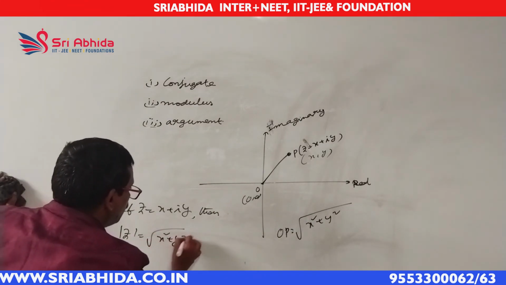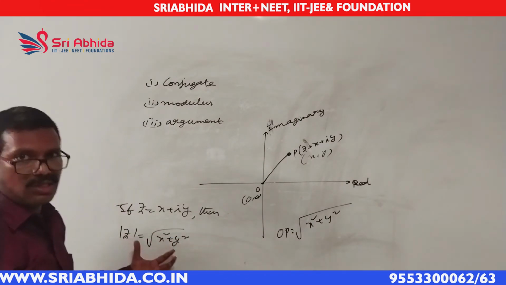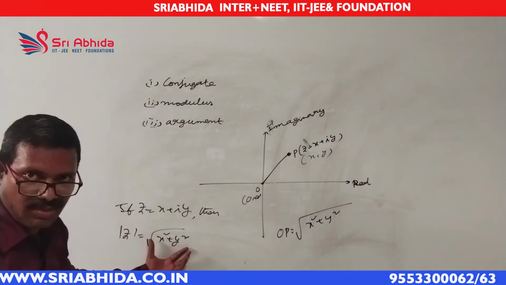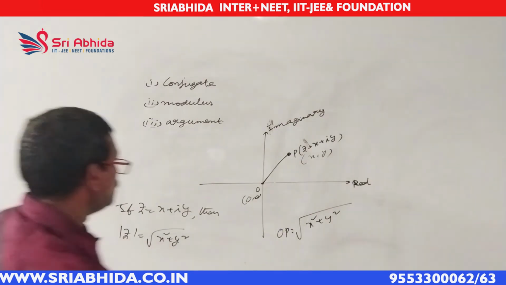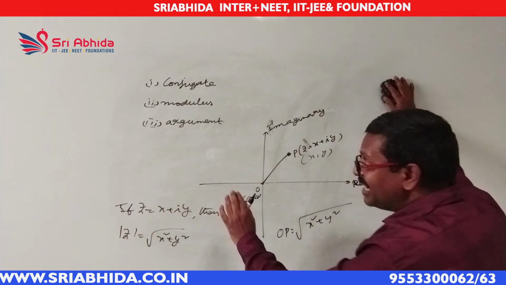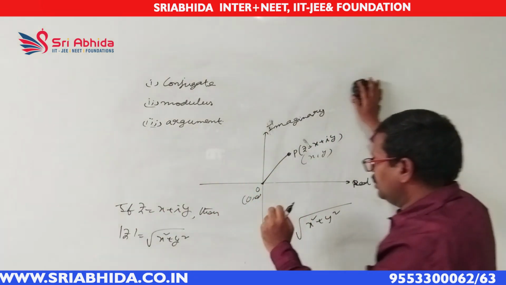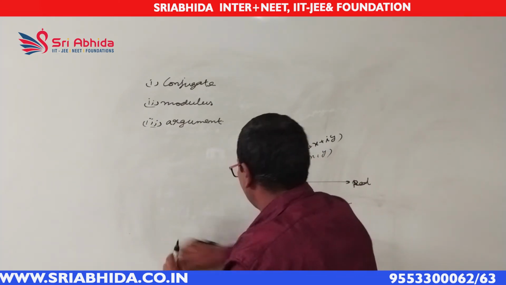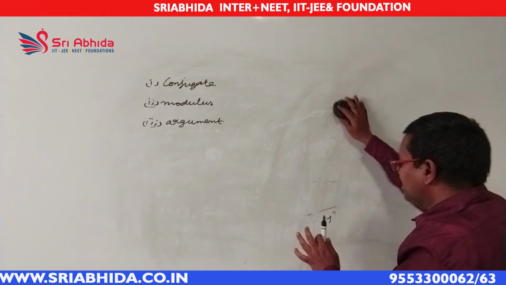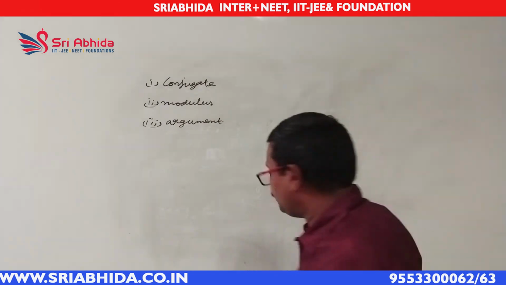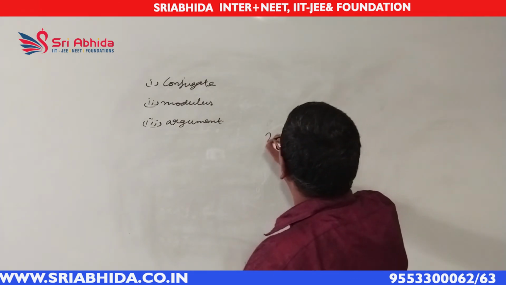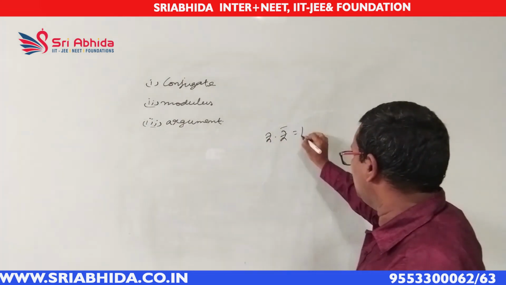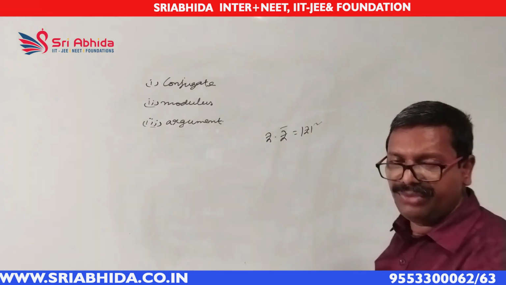Next, there is an important relation between conjugate and modulus. I will explain it. What is the relation between conjugate and modulus? This is a very important relation in this chapter. That is z into z bar is always equal to mod z square. If you multiply a complex number with its conjugate, you will get the square of its modulus. It will become mod z square.